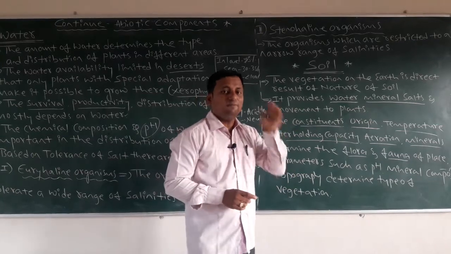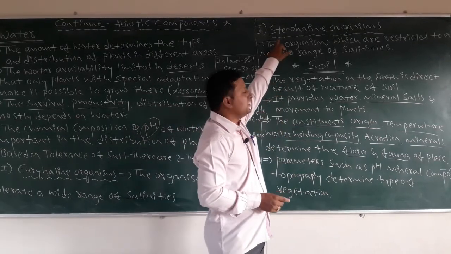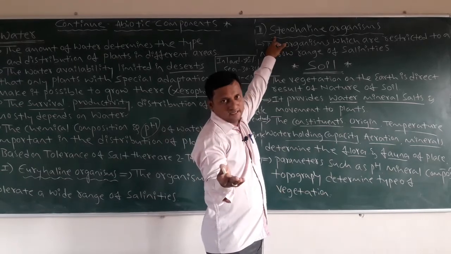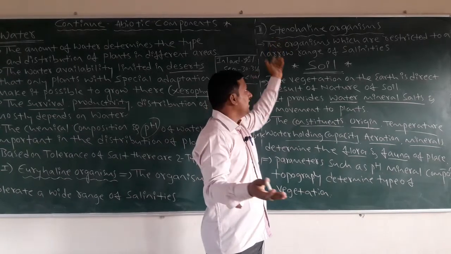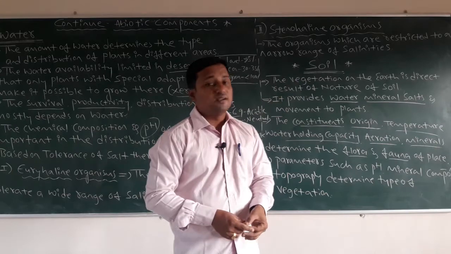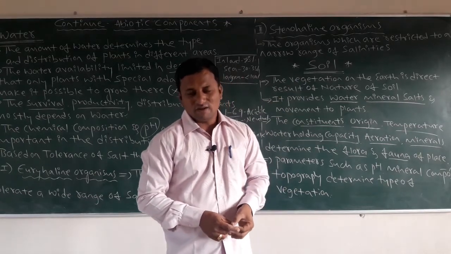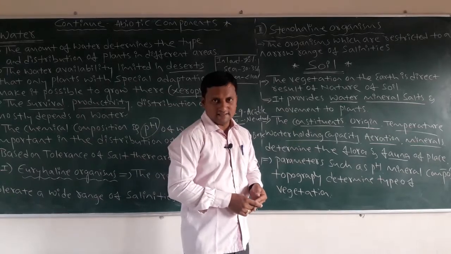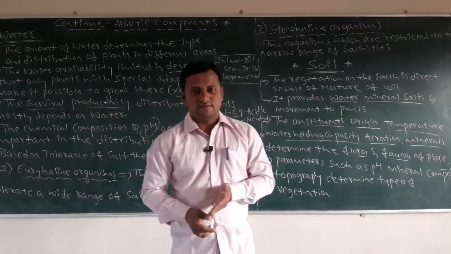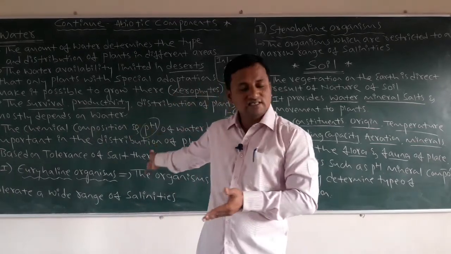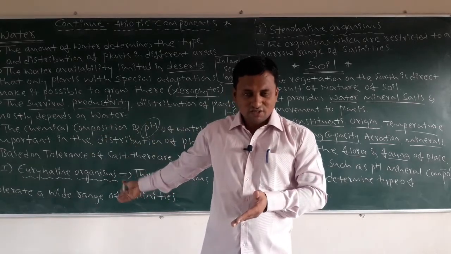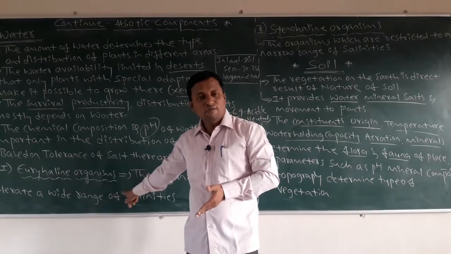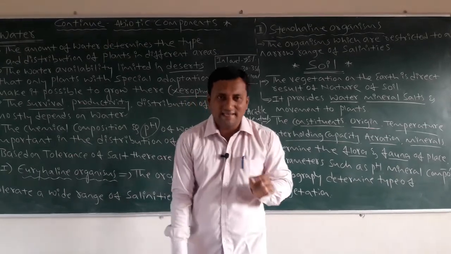Those types of organisms are called stenohaline organisms, present in almost all river conditions. The river organisms have a narrow range of salinities, and the sea and ocean organisms undergo a wide range of tolerance level of salinity.